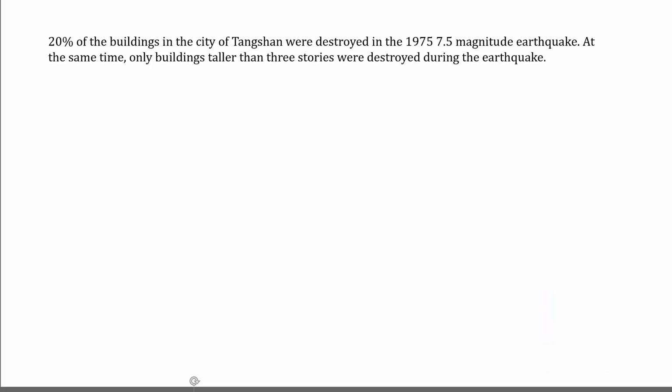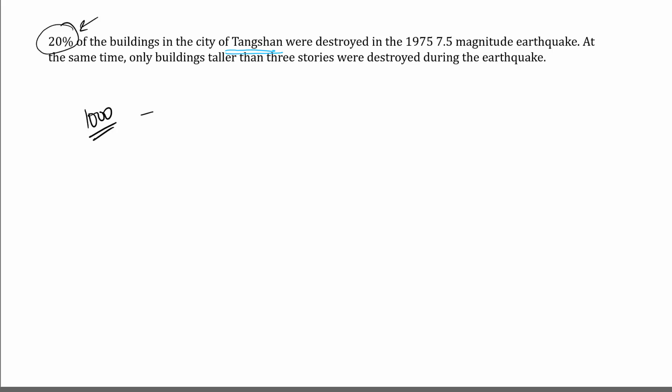All right, guys. So let's analyze this particular simple argument. What this passage is saying, it's not an argument since there is no conclusion, is that 20% of the buildings in the city of Dakshan were destroyed in the 75 earthquake. So essentially, if there were 1,000 buildings over there, and when we get stuff such as 20%, I always like to take some numbers.